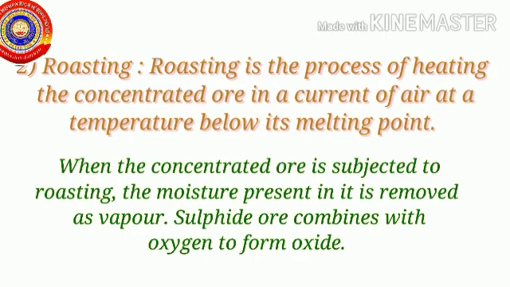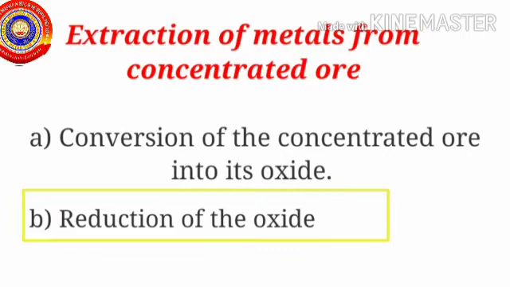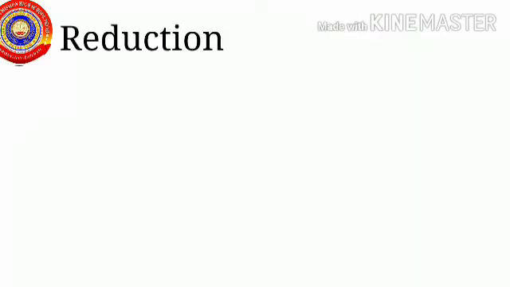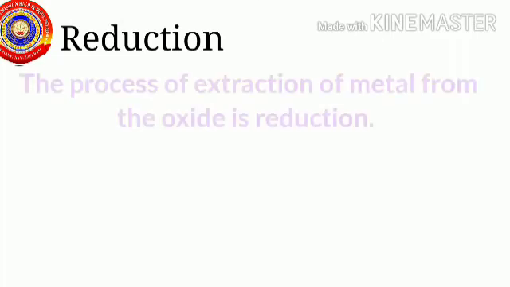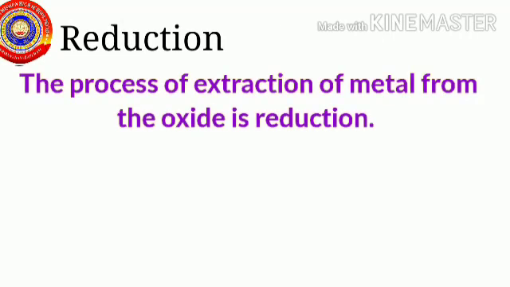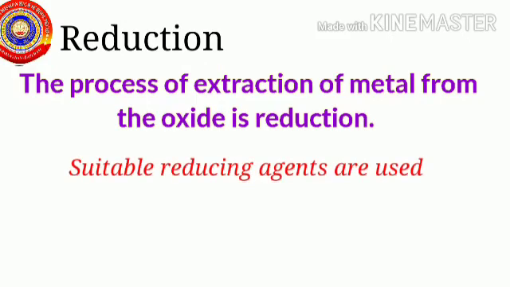Okay, children. So let's move to the next one. Reduction of oxide. Children, what do you mean by reduction? We have learned about reduction and oxidation in the third chapter. But here reduction means the process of extraction of a metal from its oxide. The extraction of metal from the oxide is done by using suitable reducing agents.